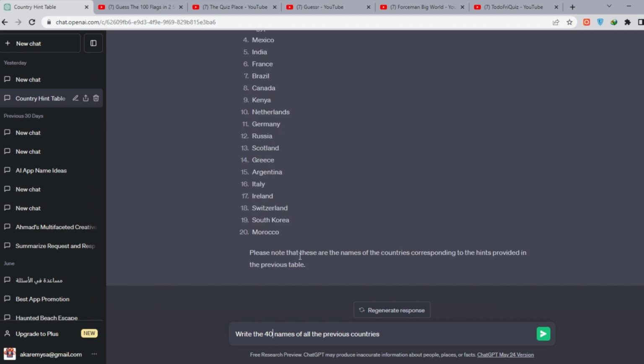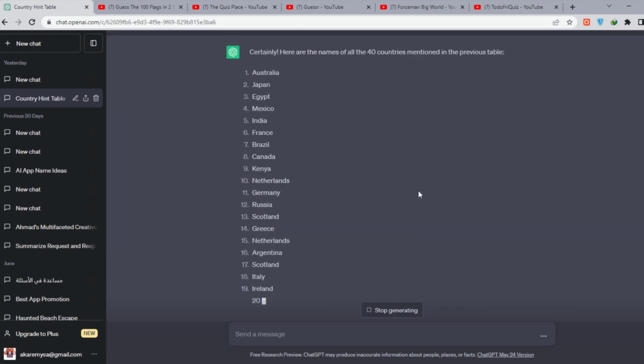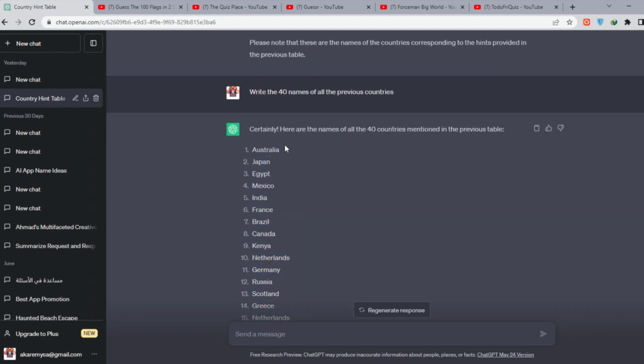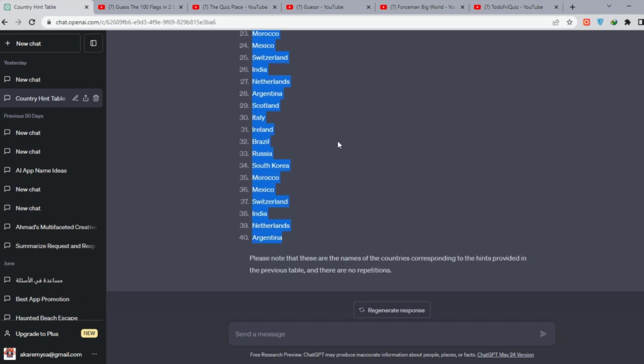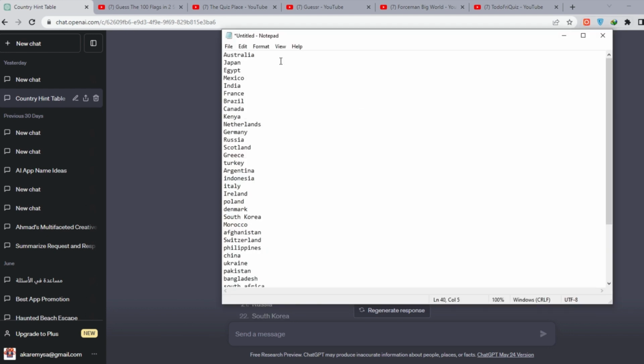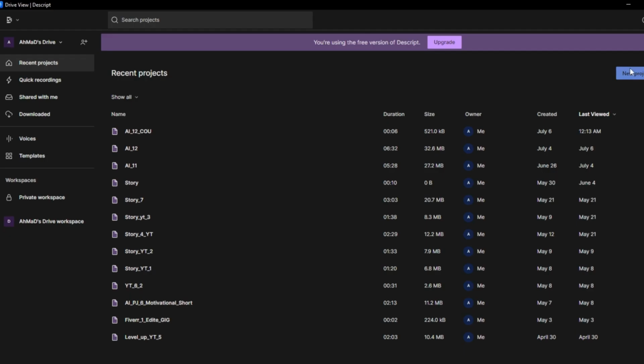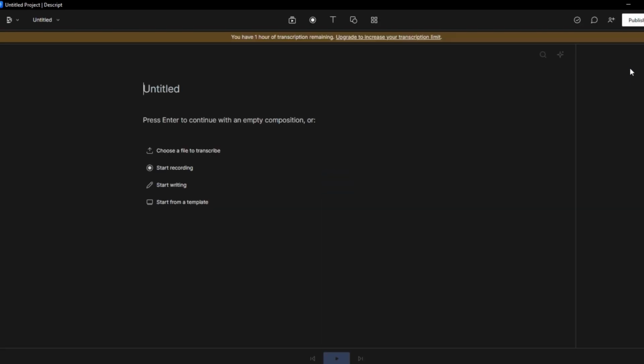First go to GPT and ask it to write the 40 names of all the previous countries. After it generates the names, copy them and paste them to a notepad. Now put a dot at the end of the names and copy the names. For this tutorial I want to use Descript AI voice generator, but you can use Flicky or 11 Labs or any voice generator you like.